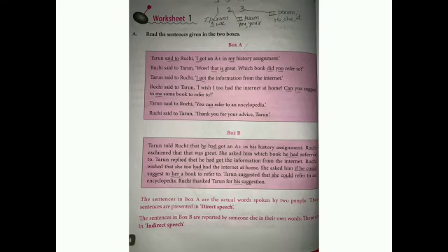One more sentence, see it carefully. Ruchi said to Tarun, said to again changing into exclaimed that, wow, that is great. Because they exclaim with joy, or you can say wonder, that that was great. This is changing into was. Which book did you refer to? Because again the interrogation sign is there. She asked him which book he had referred to.